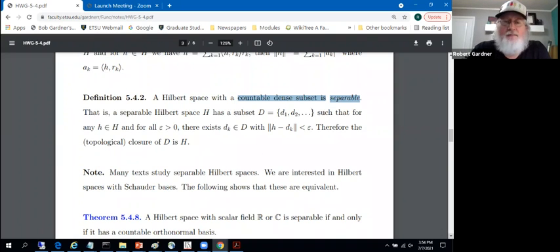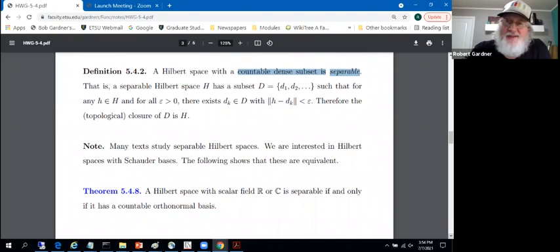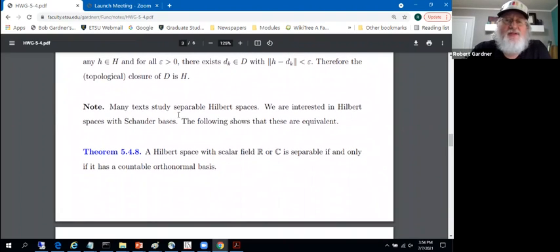Now, as I stated, separability is not really the goal. Many texts study separable Hilbert spaces. I say we're interested in Hilbert spaces with Schauder bases. Well, it turns out it's the same thing. So in fact, it's more common to take an approach of considering separable Hilbert spaces. But the reason separable Hilbert spaces are of interest is because they have Schauder bases. And it turns out conversely, Hilbert spaces containing Schauder bases are also separable.